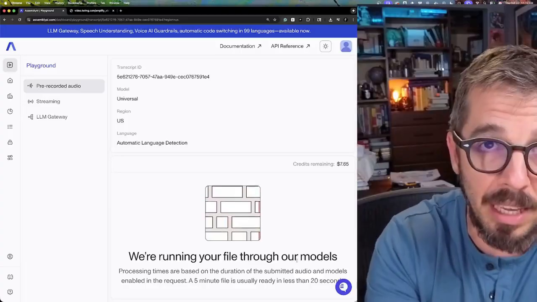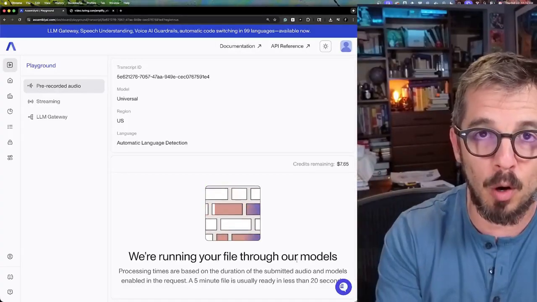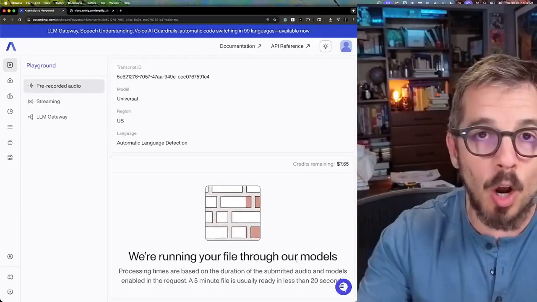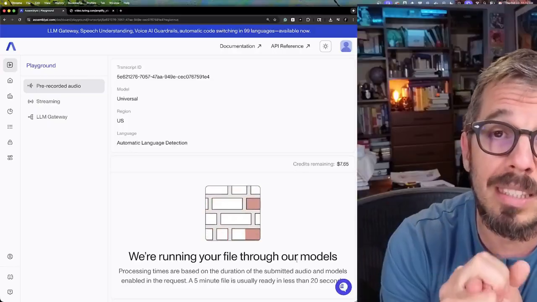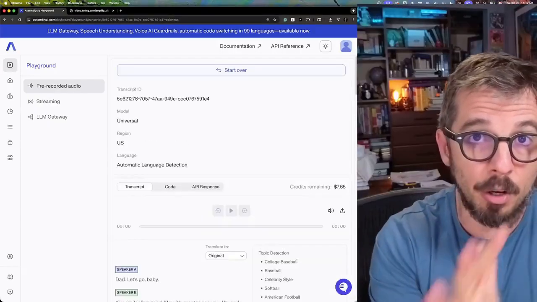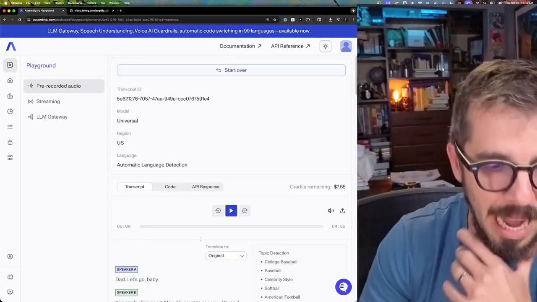What's beautiful about this is that you don't need a complete pipeline to do all of these steps. You can get all of that in one pass. Number one, it is super fast. Number two, it is extremely accurate. If you compare Universal with everything else in the industry, Universal is extremely accurate.